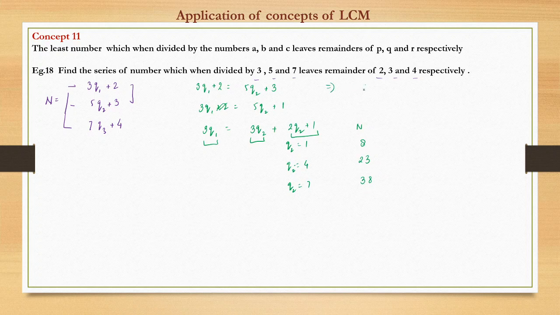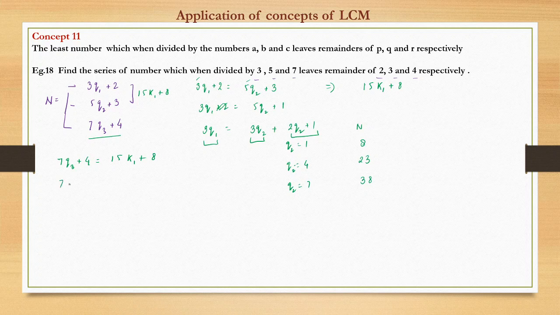So the generic number from these two equations we can write n as what? 8, 23, 38 can be written as 15k1 plus 8, right? Why 15? 15 is nothing but the LCM of 3 and 5. 15k1 plus 8. Now from these two equations we have obtained a generic expression 15k1 plus 8. Now this is the same as n and this is also n. So would they not be equal? So again 7q3 plus 4 would be equal to 15k1 plus 8.